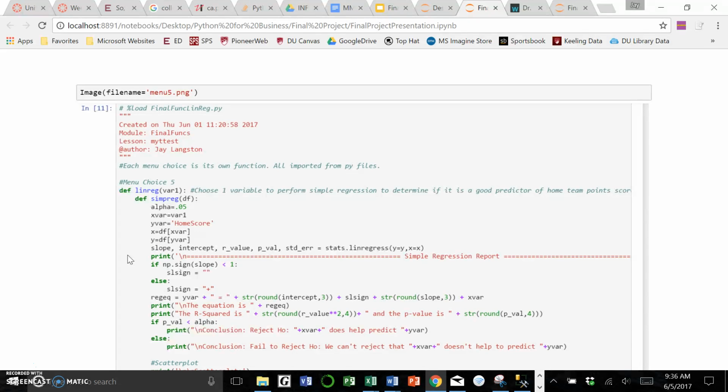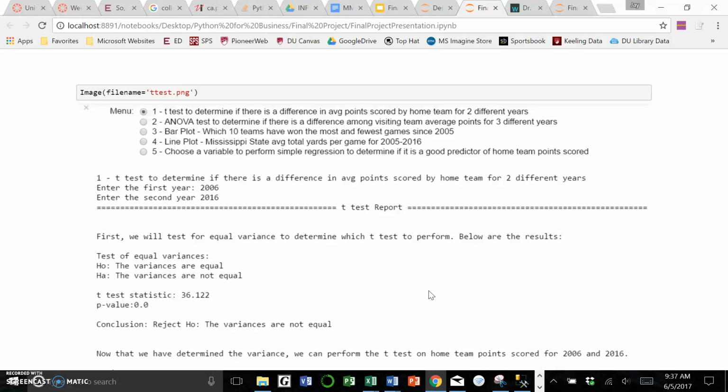I did 5 menu choices, and each menu choice is its own function. Here's just a brief preview; I'm not going to go through all of them. Here's menu choice 5. I did a function that was linear regression. Within that function, I have a simple regression function that is much of the code we use from advanced stats, and I tried to pretty up the output a little bit. I won't go through all the menu options because I'm already at a little over 3.5 minutes, so I'll go through options 1 and 5.